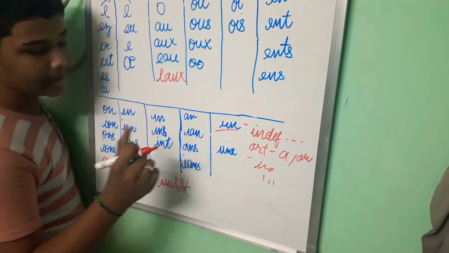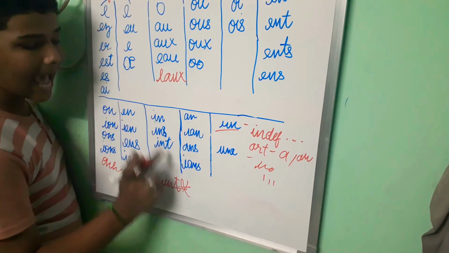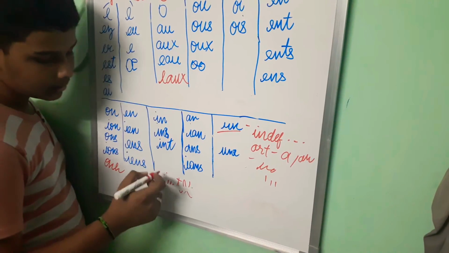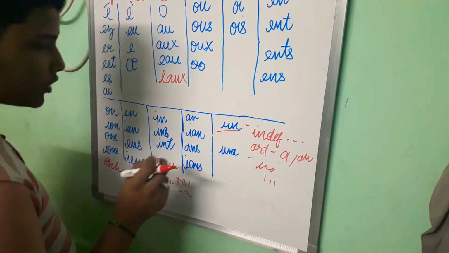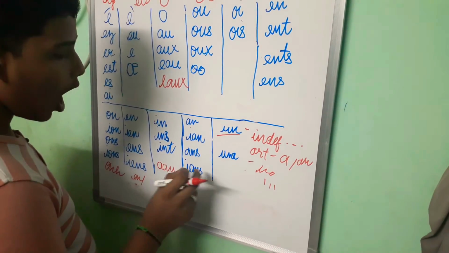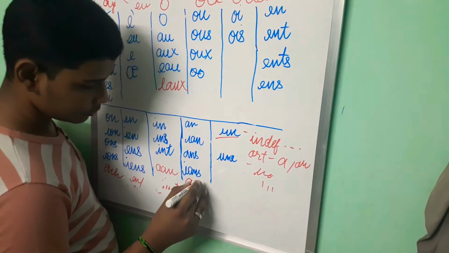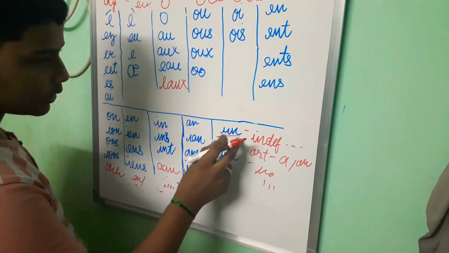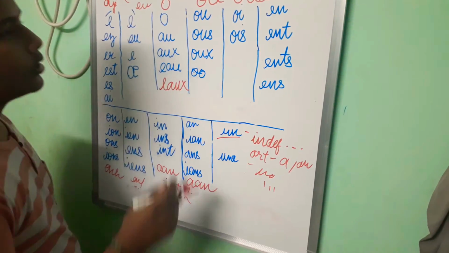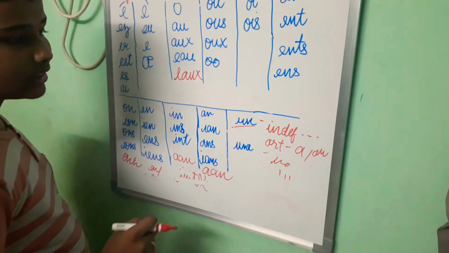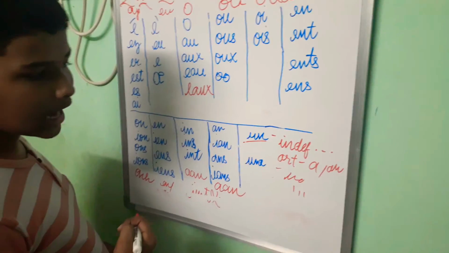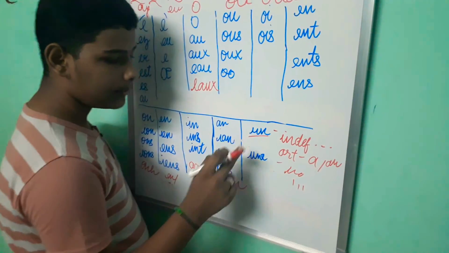Then it's a. It's not in. Then the next column is in. We'll see this afterwards in a separate video, while doing indefinite articles.